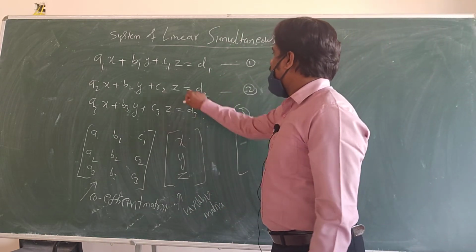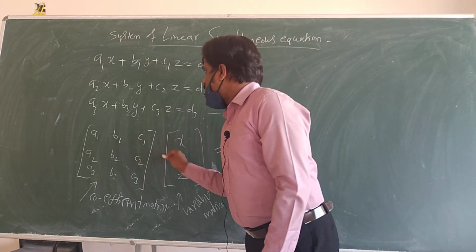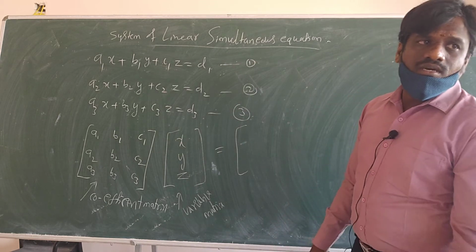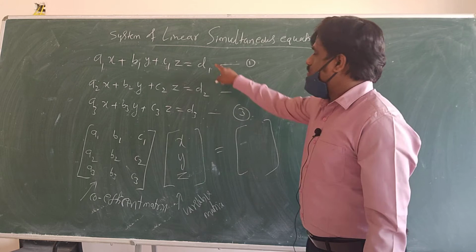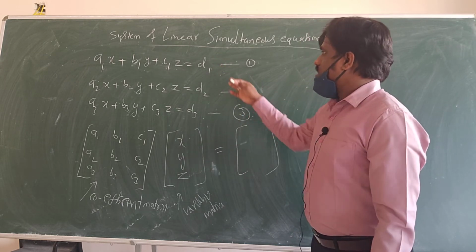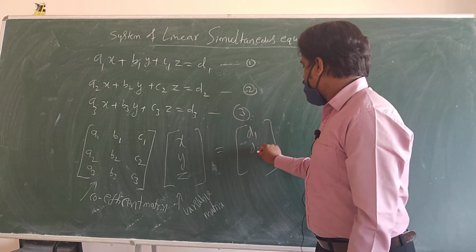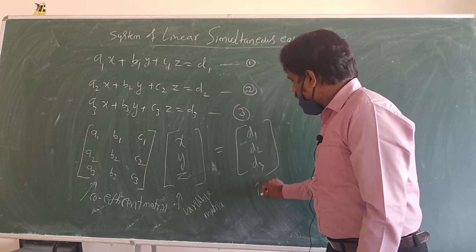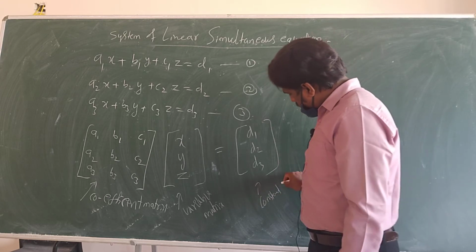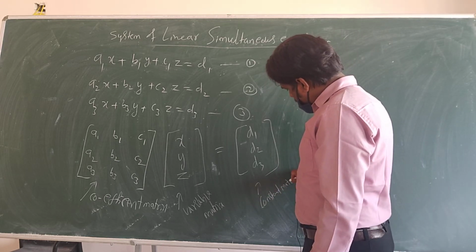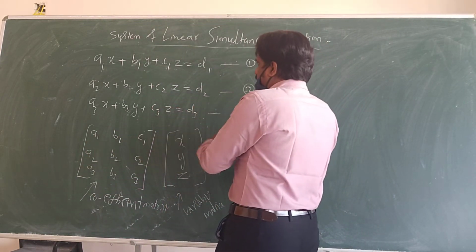Constant means what you have on the other side of the equal symbol. Sorry, constants. This is the constant matrix: d1, d2, d3. Why did we write it like this? Simple. If I multiply these two matrices and equate, I will get this only.